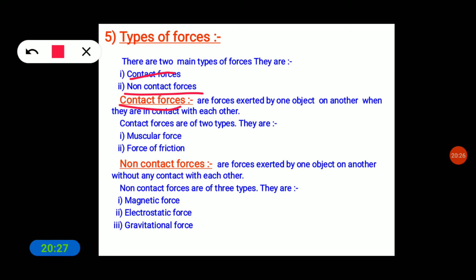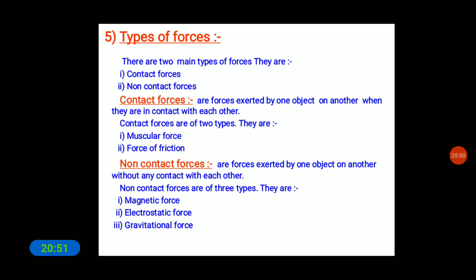Now you can recall examples of this kind of force. What is the best example of contact force? Sorry, not magnetic force. That is frictional force.